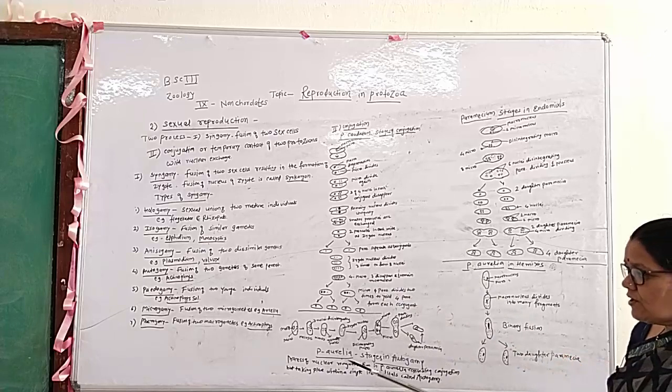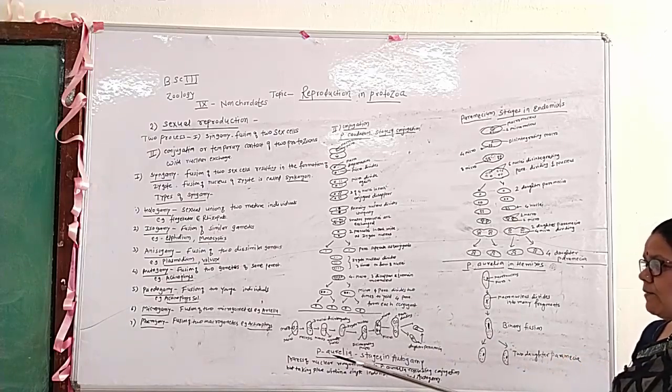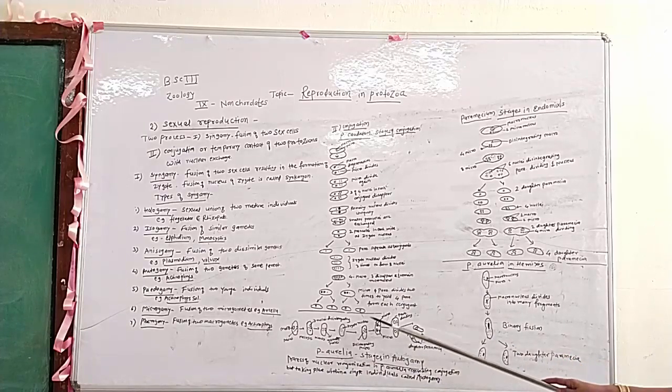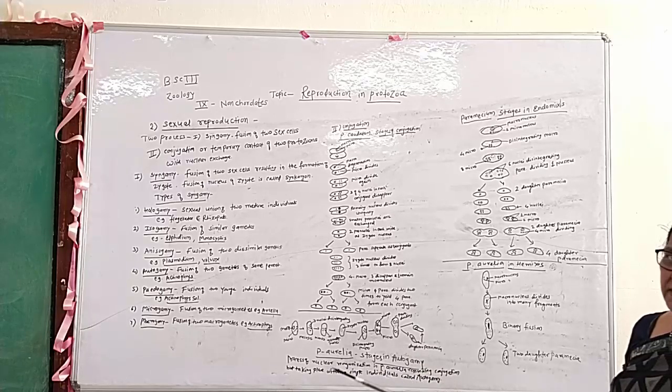And the second process, for example in Paramecium aurelia, these are the diagrammatically sketched stages in the autogamy. What is the meaning of autogamy? Autogamy is a process of nuclear reorganization in Paramecium aurelia resembling conjugation, but taking place within a single individual, which is commonly called autogamy.